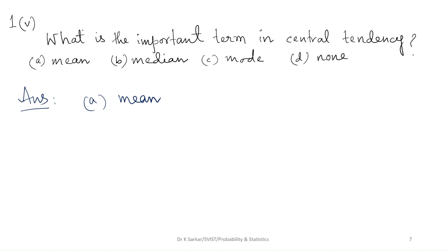Question 1-5. What is the important term in central tendency? There are four options. Option A mean, option B median, option C mode, option D none. The answer is mean.